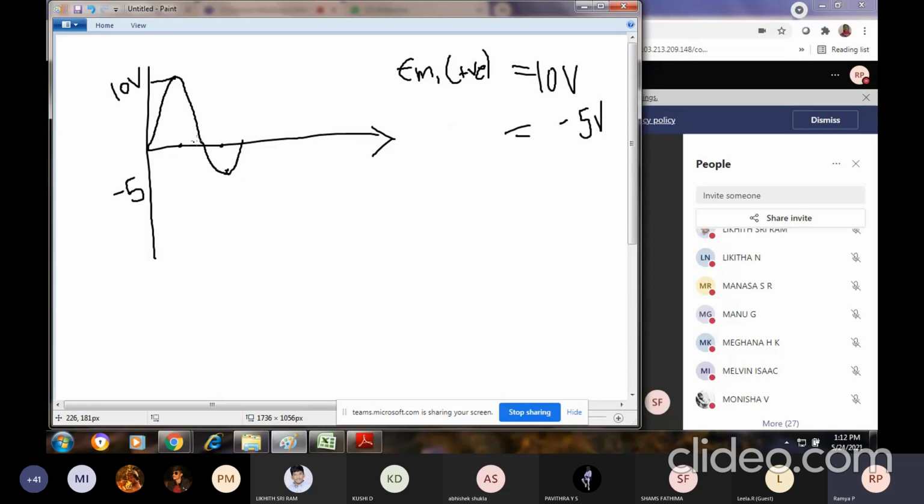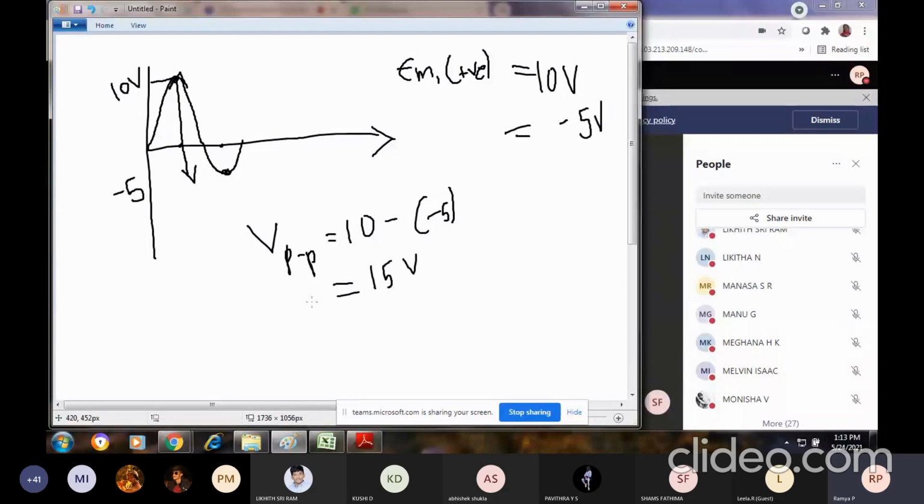Suppose I want to find the peak to peak for this. My first peak is here and my second peak is here. Now I should take the complete voltage from the first peak to the second peak. So VPP is equal to 10 minus of minus 5. So what is my voltage? The total peak to peak voltage is 15 volts. And in this condition, you can't apply the formula which I have told you there.